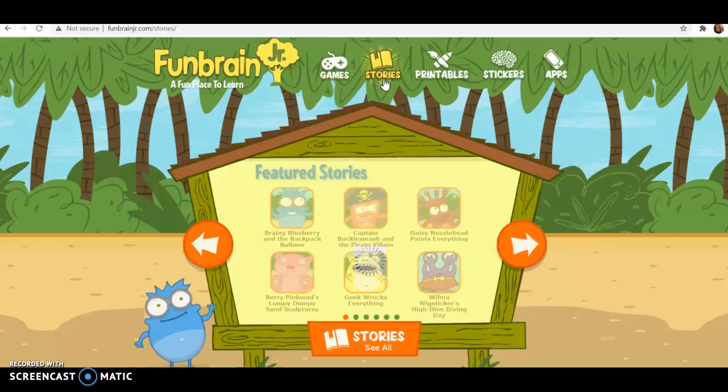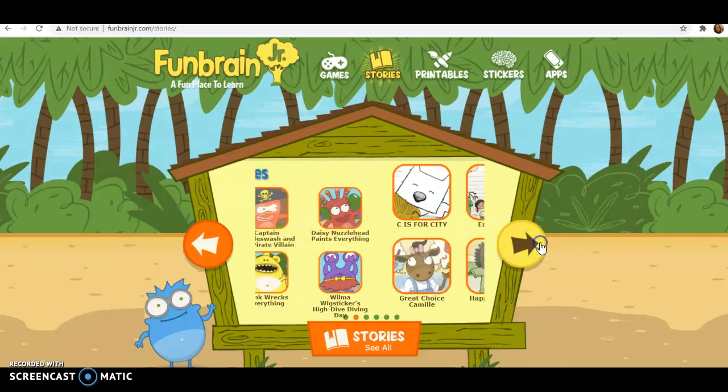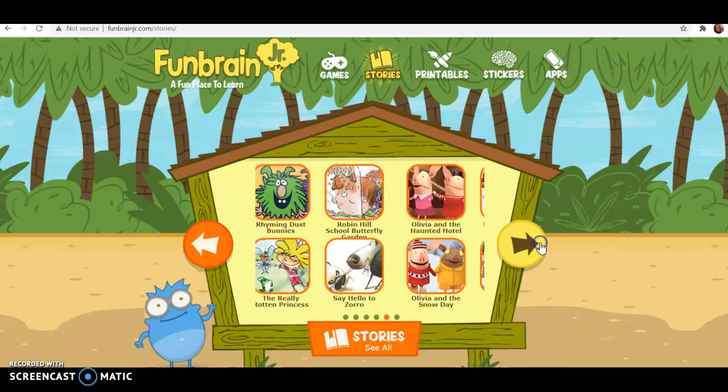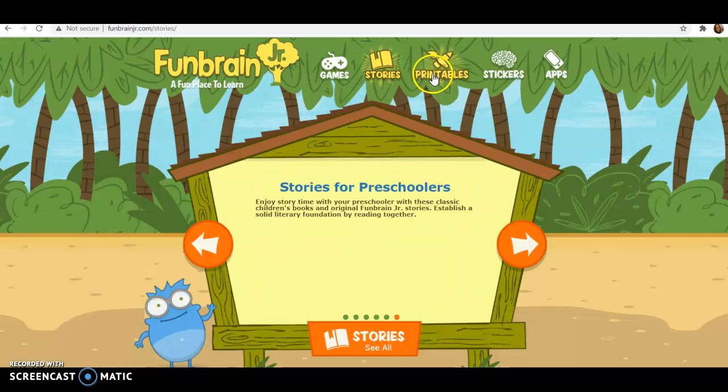You can also go to stories. There's a number of stories that they can do, so they could also click this. Whether you guys have laptops or iPads, it's compatible for both. So you can actually click it, and then it'll bring up its story. There's a few pages of all these, and then the title is right underneath it.